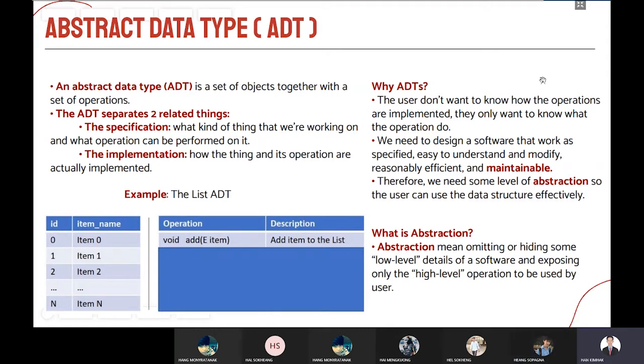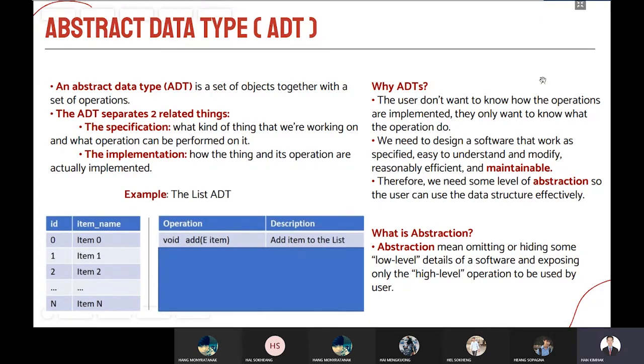Suppose we need an ordered collection of items of some element type, ID, item name. So we need to think that the user will use the data and do some operations on it. So what operations can we think of? Initially, we need to think about how the item is represented internally in the list. The next step is when we perform the add operation, how does the list sort the data accordingly? And the last one, we need to know whether the user needs to know what algorithm is used for sorting data.